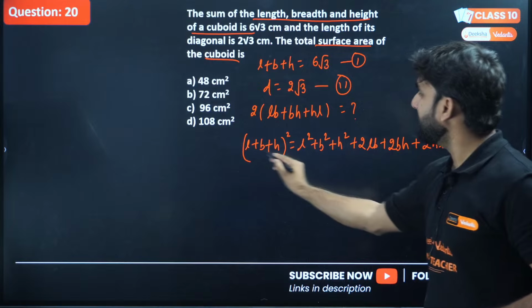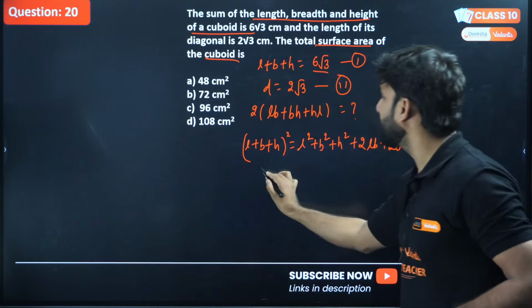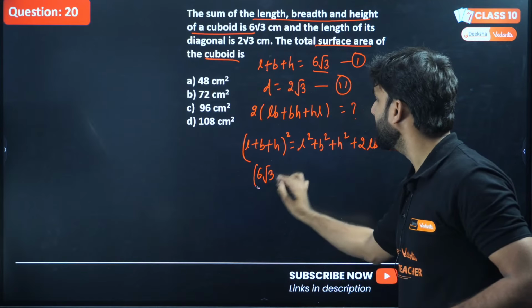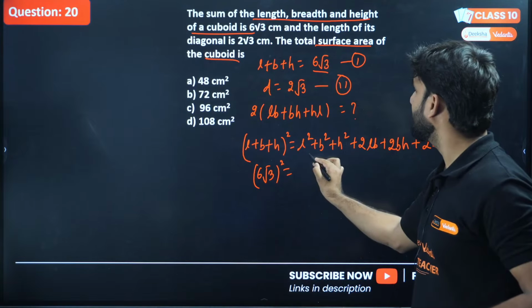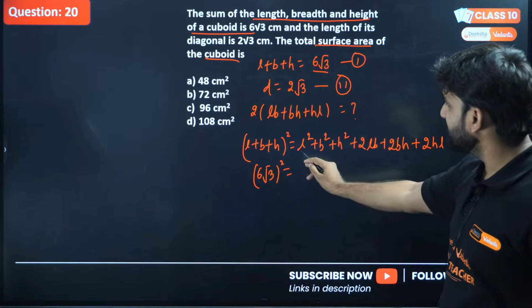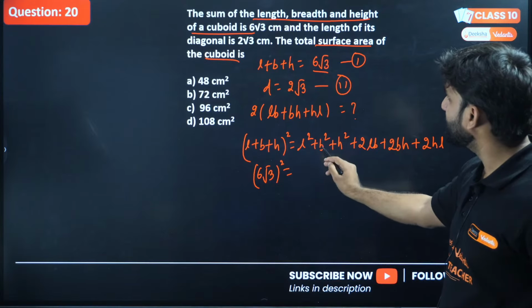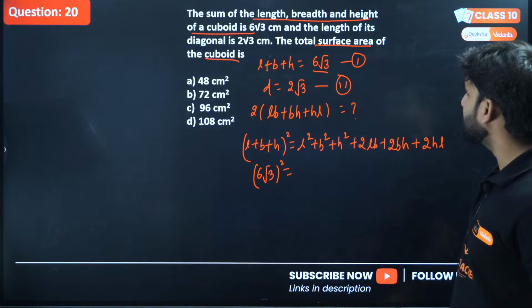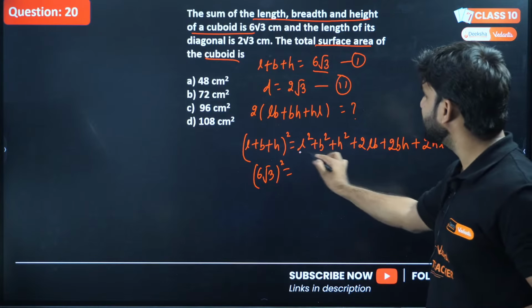Okay, and L plus B plus H is already given as 6√3. So we can write here (6√3) whole square, and this is equal to L square plus B square plus H square plus 2(LB plus BH plus HL). Right? And how can we solve it? Now, this is basically the diagonal.